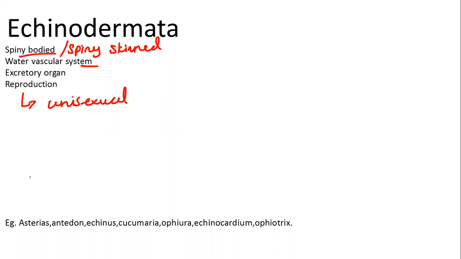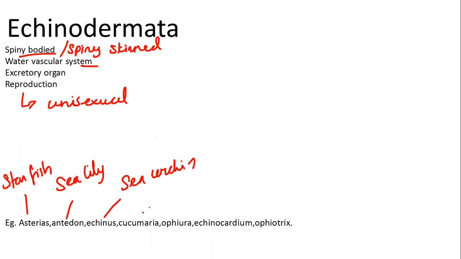When we talk about examples, again an important factor: Asterias, the common name of Asterias is starfish. Antedon, common name sea lily. Echinus, sea urchin. Cucumaria, sea cucumber.